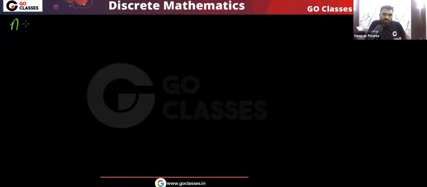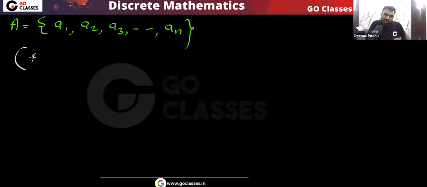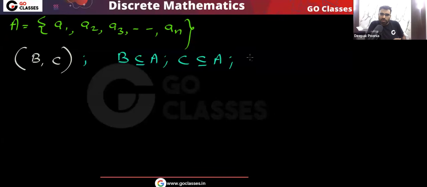This is the set A with total n elements, A1, A2, A3, and so on up to An. And what do we want? We want ordered pairs B, C, where B, C are both subsets of A. Remember, B is a subset of A, and C is also a subset of A. And also B intersection C is empty, which means they are disjoint.